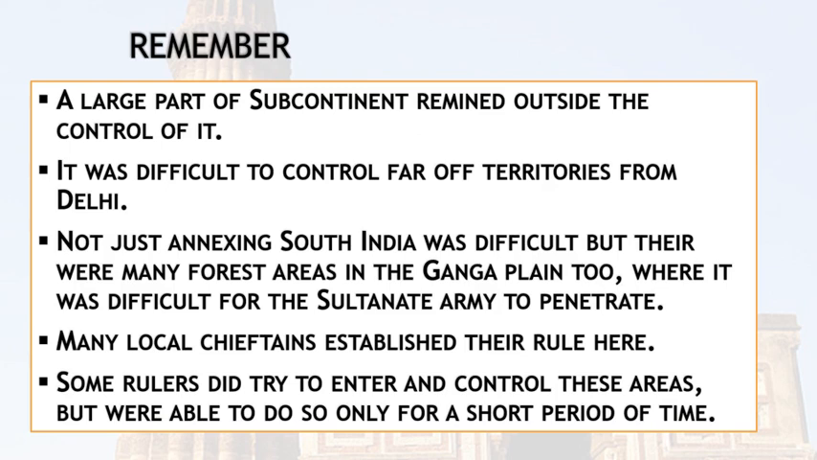It was difficult to annex South India, but there were many forest areas in the Ganga plain too, where it was difficult for the Sultanate army to penetrate, because many local chieftains lived there, and they were always active for fight. Some rulers did try to control these areas, but were able to do so only for a short period of time. It was not possible for them to control each and every part of the subcontinent.